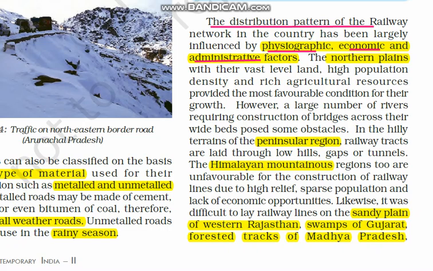So first, if we take Northern Plains into consideration, as the name itself suggests, it's a plain area, flat area, very good for railway construction. With their vast level land and high population, and we all know Northern Plains have a high density of population, there is more need of transport facilities. So high population density and rich agricultural resources. Northern Plains are famous for agriculture also. Because of all these three things, this area provides the most favorable condition for the growth of railways.